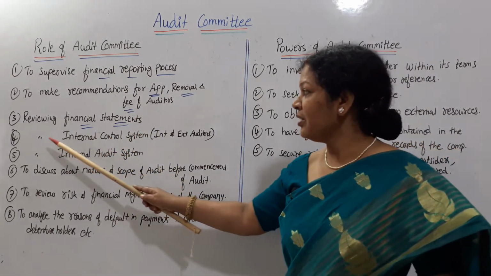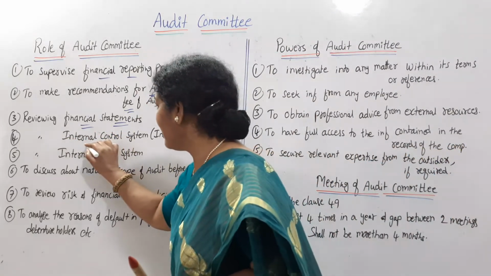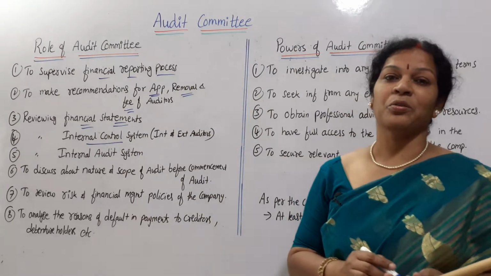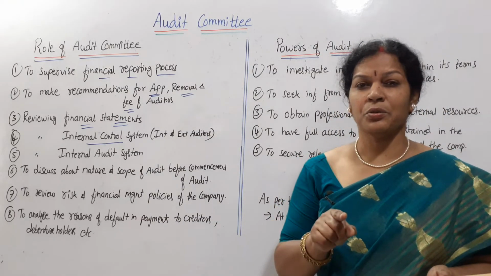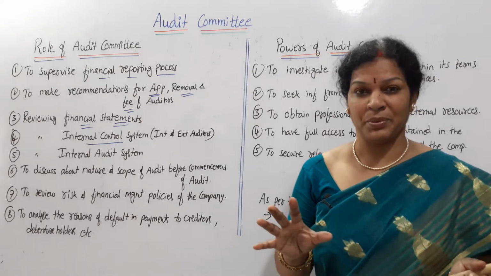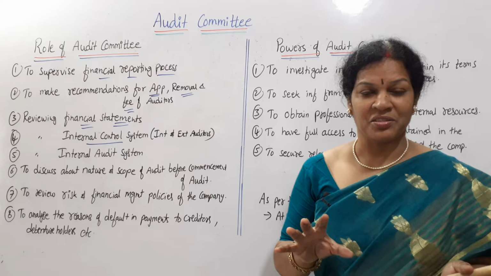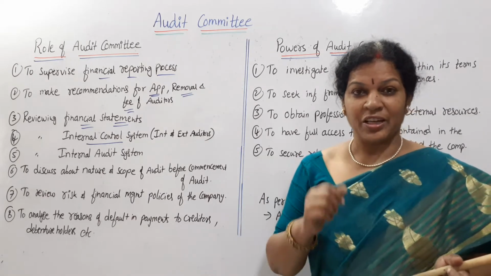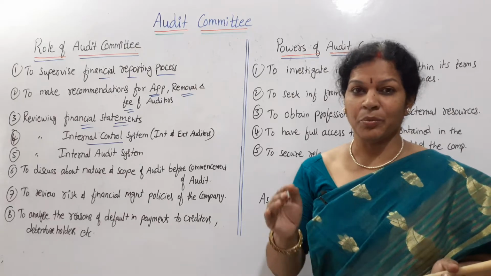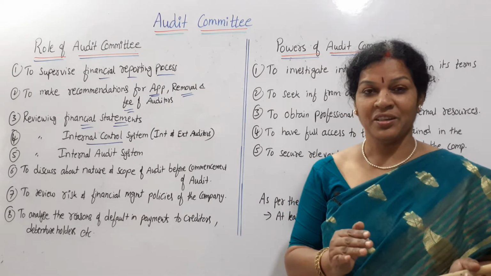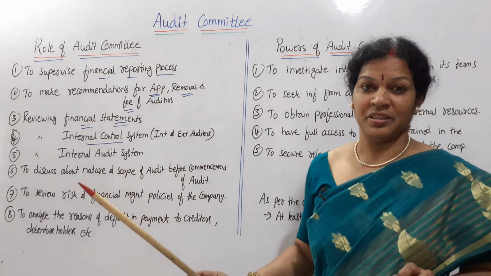Fourth point, reviewing the internal control system. They are going to review the internal control system too. We have studied internal control in depth in one topic, where we discussed what the internal control system is and how it has to work. The internal control system includes both internal check and internal auditing, we have studied, right? So all of that is the responsibility of the audit committee.